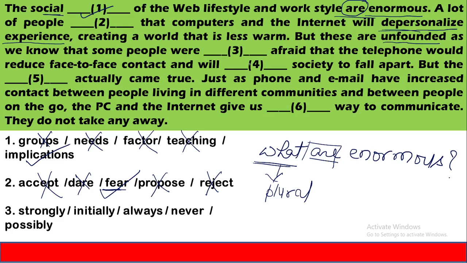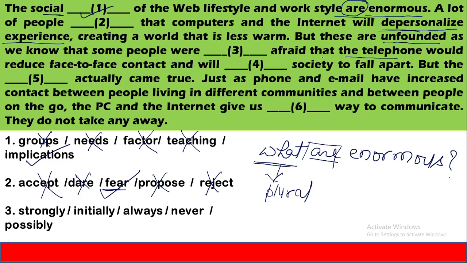It means the apprehension or the fear that the people have, these fears and these apprehensions are unfounded, as we know that some people were afraid that the telephone would reduce face-to-face connect. The similarity has been drawn between use of telephone, later came internet and computer.